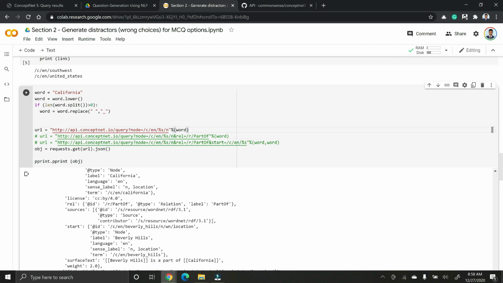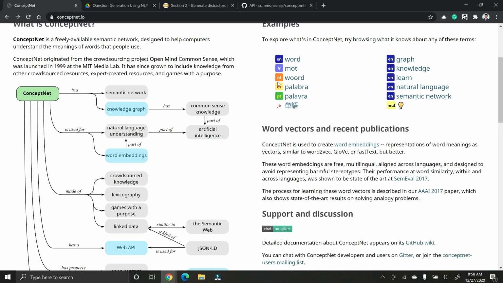So what we are going to do is narrow down our search and extract only those nodes that share a part of relationship with California. Remember, ConceptNet has many relationships like has a, made of, is a, is used for, and one of them is part of.